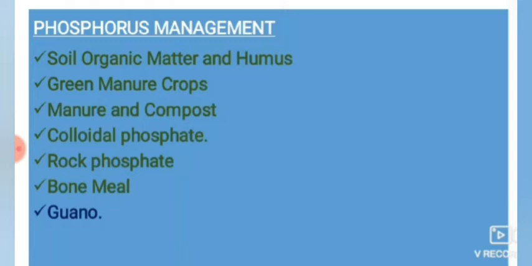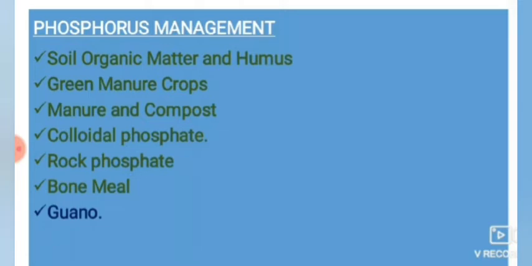Next one is guano. It is most commonly used as a source of nitrogen for plants, but some guano materials are also relatively enriched in phosphorus. Guano is mined from aged deposits of bird or bat excrement in low rainfall environments. The drying and aging process changes the chemistry of the phosphorus compared with fresh manures, so we have to consider the fresh one compared to the old one.